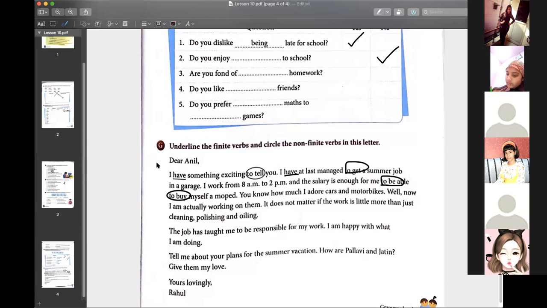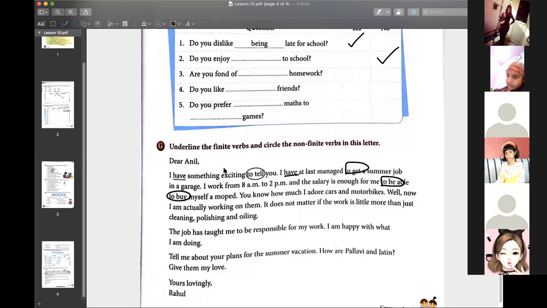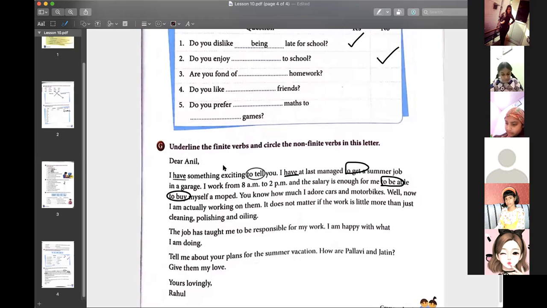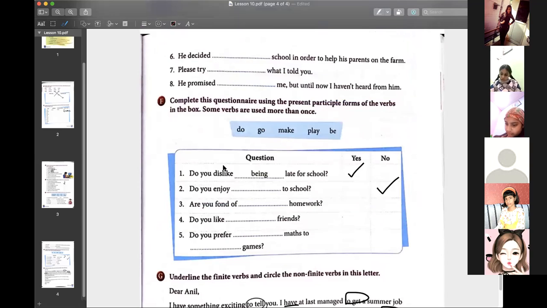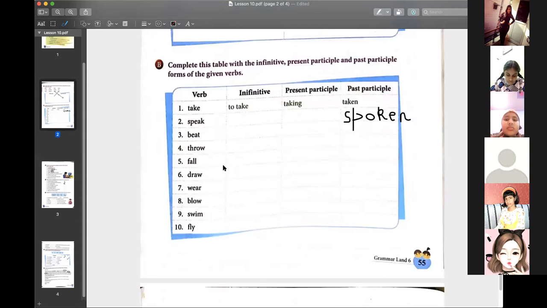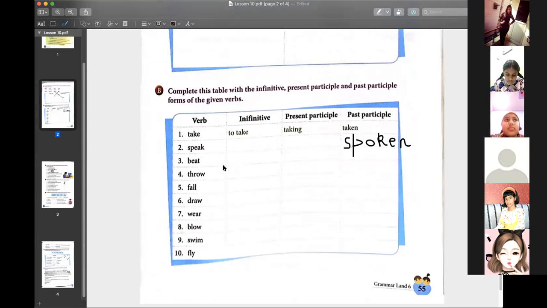Yes, Dolly. Ma'am, I have a doubt in part B, where the past participle of wear will be wrong. Past participle of wear? Worn. Born. Yes. Okay, ma'am. Thank you, ma'am.